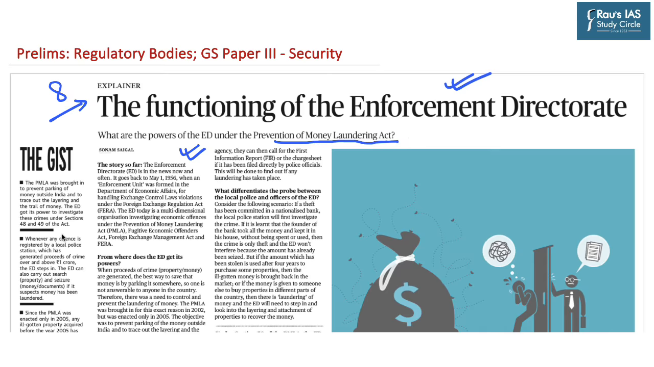So the gist of this text and context section says that PMLA, that is Prevention of Money Laundering Act, was brought in to prevent parking of money outside India and also to trace out the layering and trail of money. Now look into this term referred as layering. So layering can be said to be one of the stages with respect to money laundering. So we will also learn about different stages of money laundering.